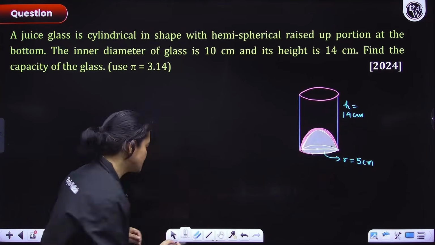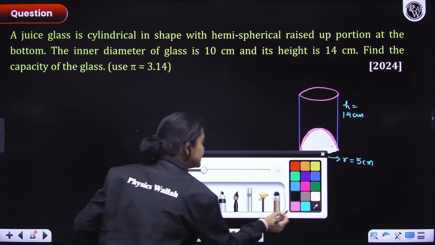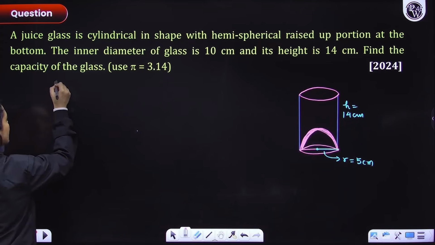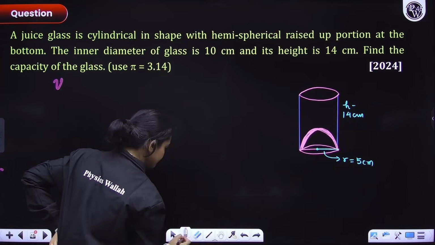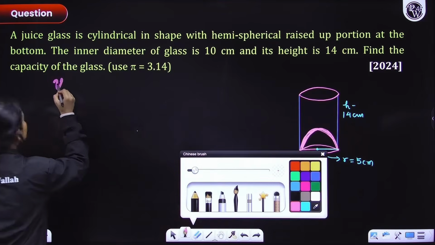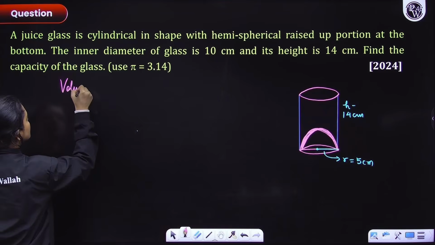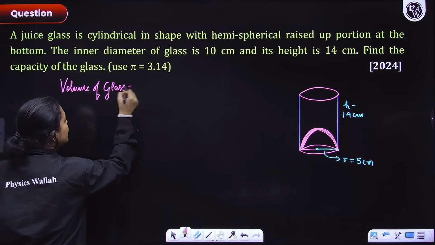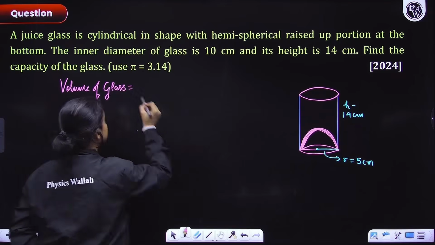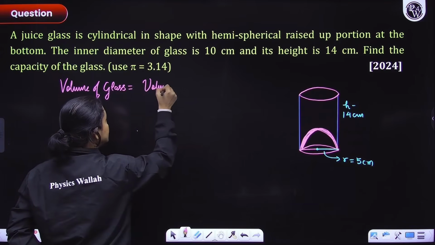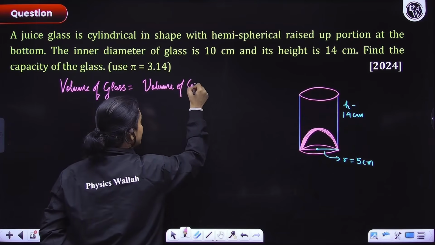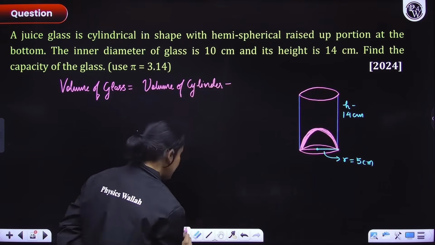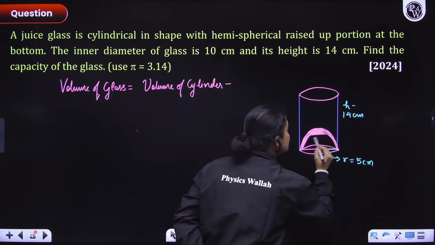So that means, to figure out the capacity of the glass, or volume of the glass, sorry, to figure out the volume of the glass, what I will do, everyone, I will take the volume of the entire cylinder, and from this volume I will be subtracting the volume of this hemisphere.